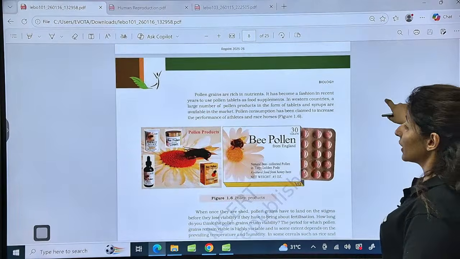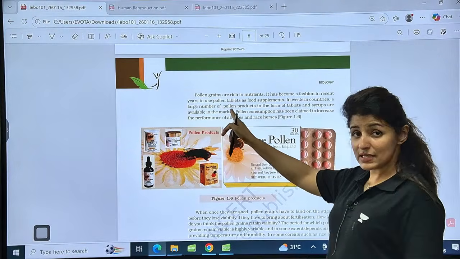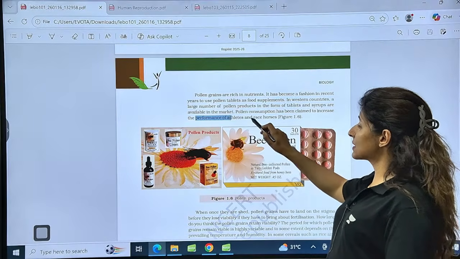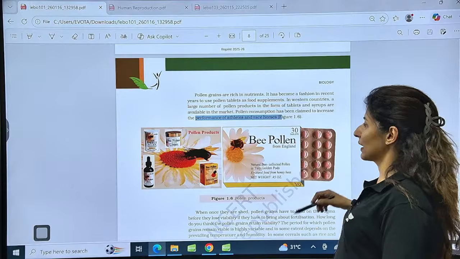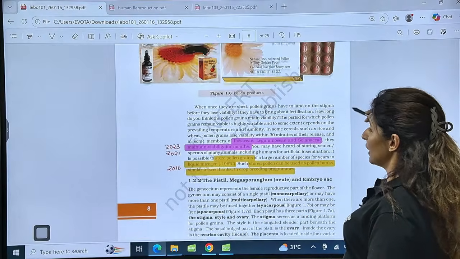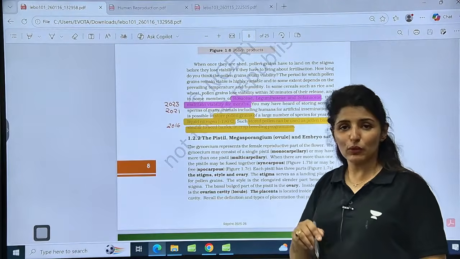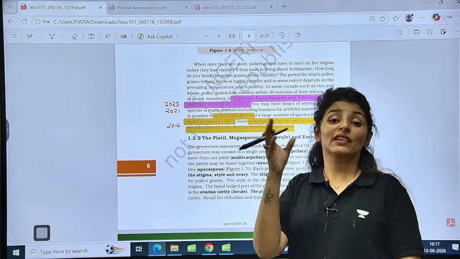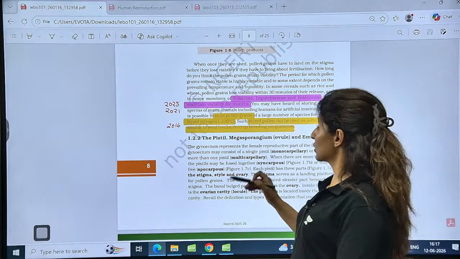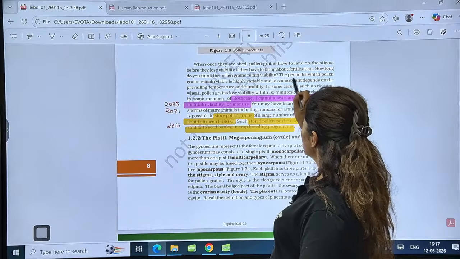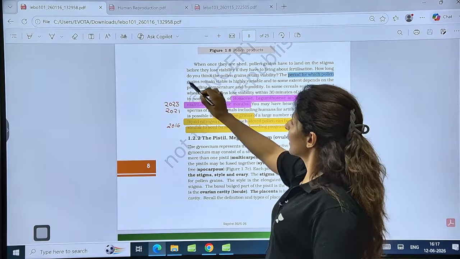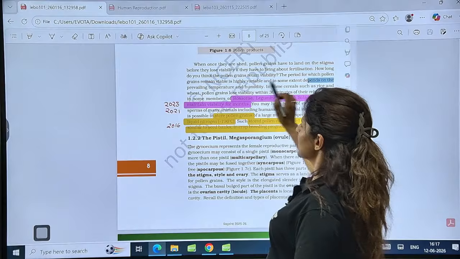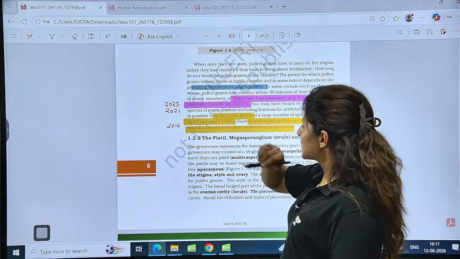Now moving on to next, pollen grains are taken as supplements because they are rich in nutrients, and usually it is for increase in the performance of athletes and race horses. Is that clear? Now coming on to the pollen viability. Pollen viability means the time period between the shedding of the pollen grains and their germination. So that time duration differs. The period within which pollen grain remains viable is highly variable, so it depends upon the prevailing temperature as well as humidity.